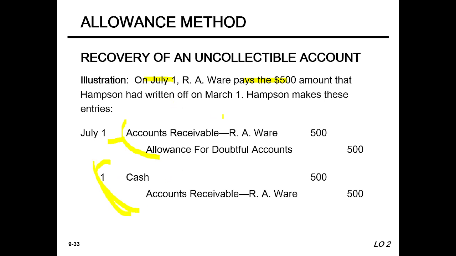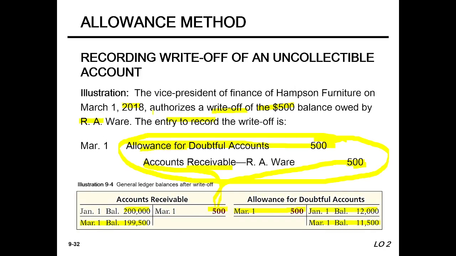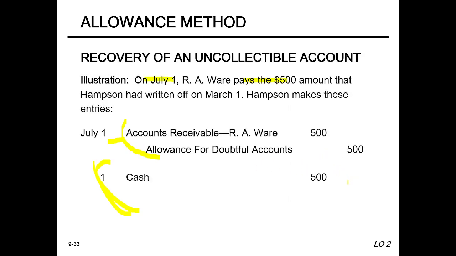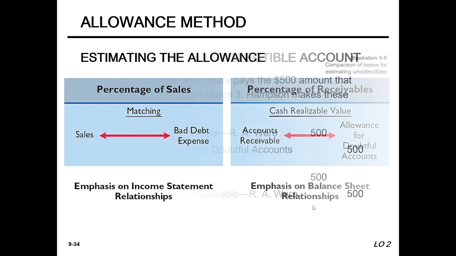That means the customer R. A. Wire pays 500. Previously we have seen that this amount of R. A. Wire was written off, and now we have collected this amount. For this collected amount, two journals will be made. Number one, July 1, this is the vice versa journal, and this is the actual journal. I think everybody is clear.